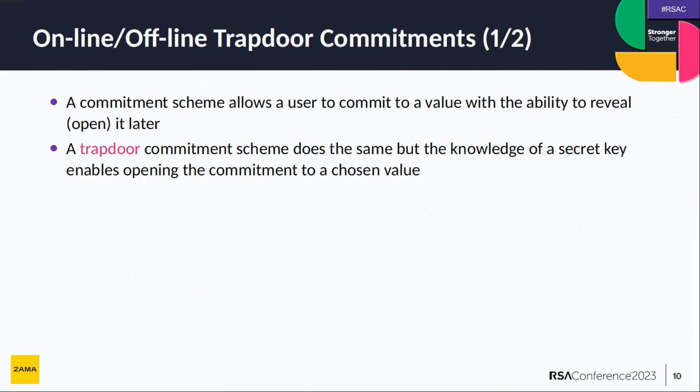So there are some variants of that, which is known as trapdoor commitment scheme. In that case, if you know some trapdoor, then you can open to any message. So if you're given some commitment, you can open that commitment to any chosen message. Okay, so you can always compute the randomness that will open to the chosen value.